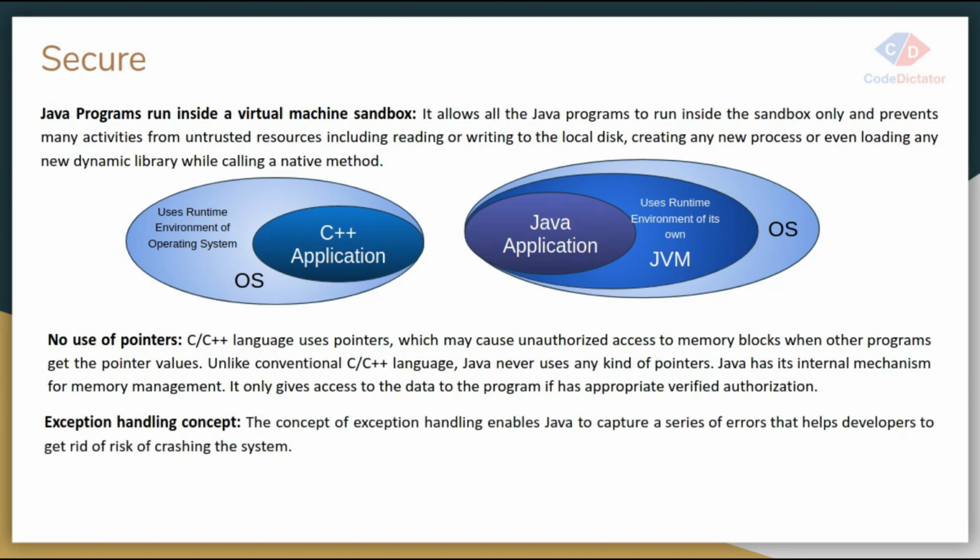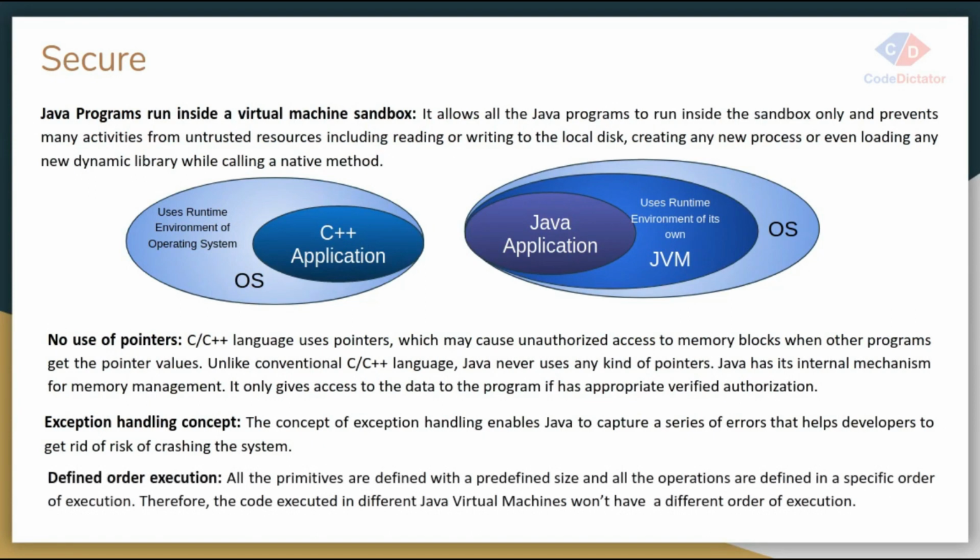Exception handling. We can handle any type of exception in Java, so that will reduce the risk of crashing my system. Defined order of execution. Java has primitive data types with predefined sizes, and all the arithmetic operations have their own sequence of execution, and all operations are performed in some order.